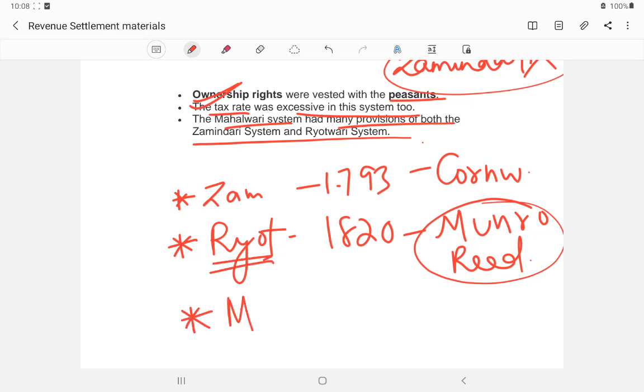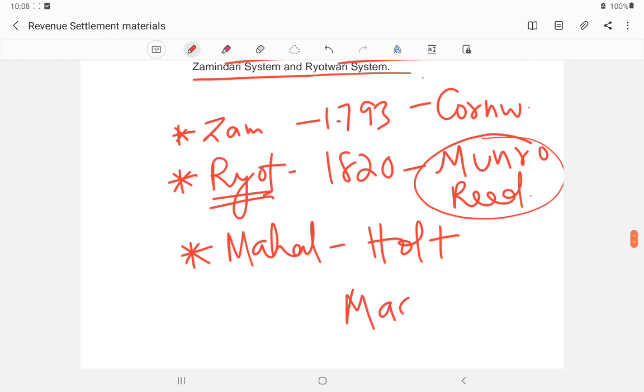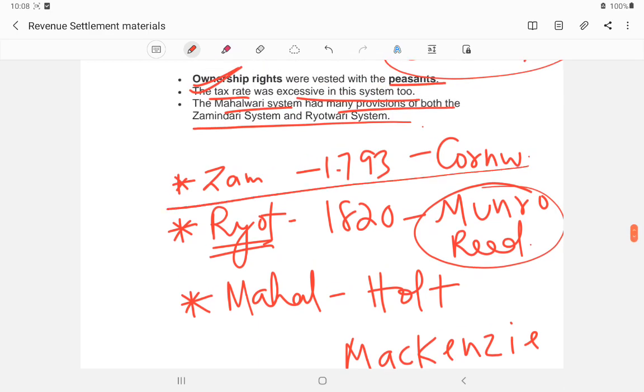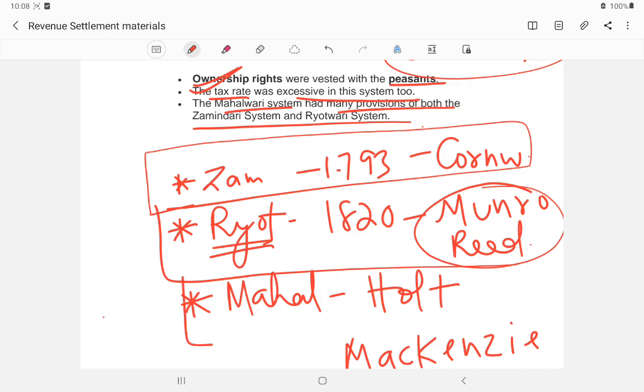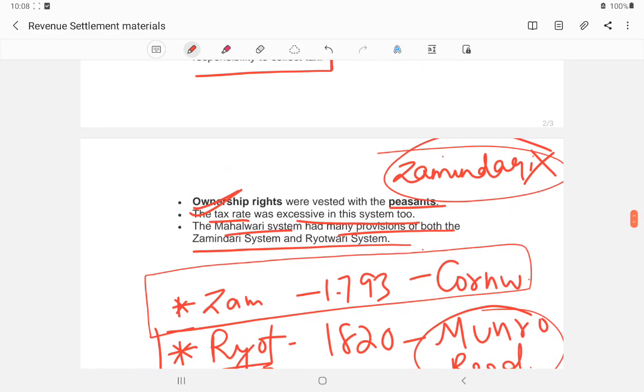And next is the mahalwari system, by Holt Mackenzie, started in 1822. The zamindari system was in East India, Orissa, and West Bengal, the raitwari in South India, and the mahalwari in the Northwestern Province, that is Punjab, Sindh, Agra, the Gangetic Valley, etc.